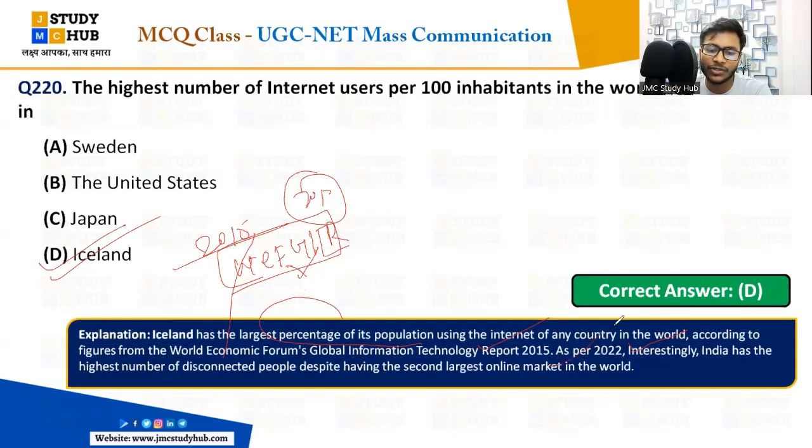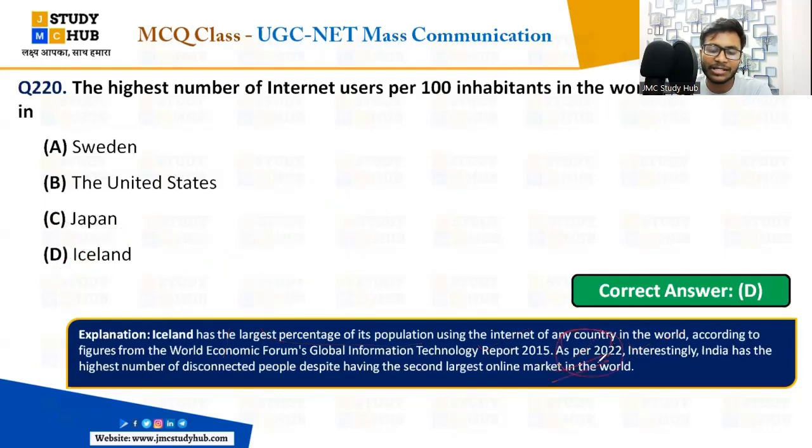WEFGITR, right? So if in 2022, the latest, if the question is asked, that is the lowest, the condition which is disconnected people, right? The highest number of disconnected people in the country, that is India. Okay, 50% disconnected.